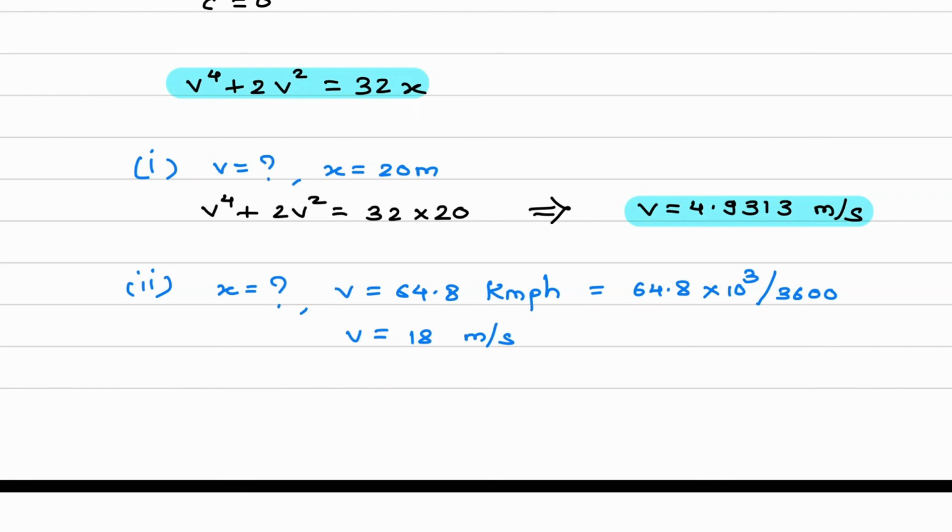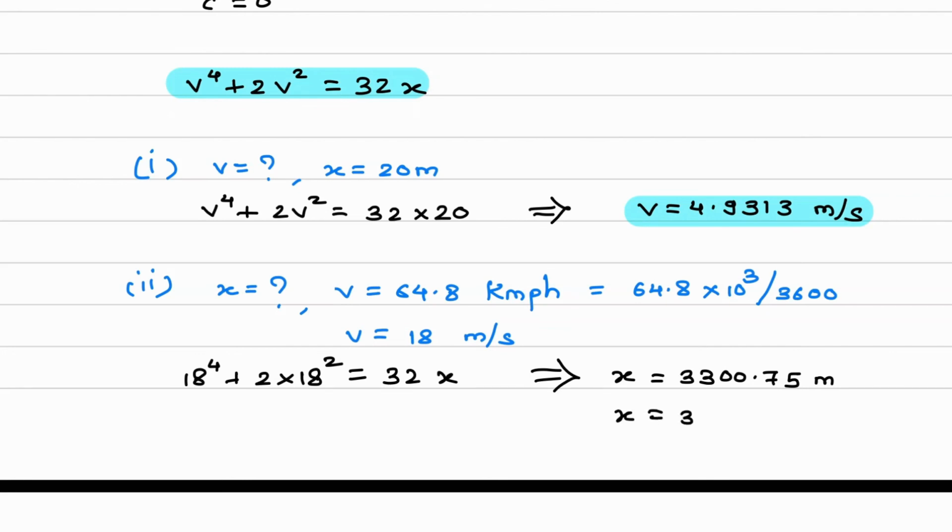So what are the values? Velocity is given, so x to the power 4 plus 2 into 18 squared is equal to 32x. From here you can calculate the x value. The x value comes out to be 3300.75 meter, and you can convert this to kilometer. Divide by 1000, and you will get x equal to 3.3075 kilometer. So this will be your final answer.